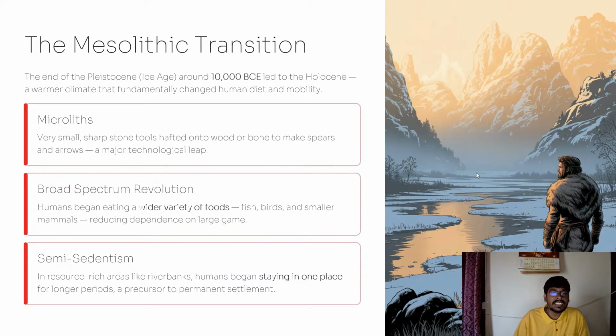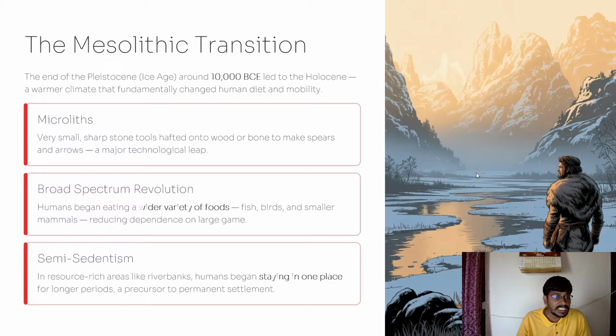And the Mesolithic transition. From the Paleolithic age, the next transition was the Mesolithic transition. This is after the end of the ice age, around 10,000 BC. It led to a warmer climate. So after the end of the ice age, the temperature gradually changed to warmer conditions, which fundamentally changed things. Human diets, their nutrition status, everything changed based on the changing climatic conditions. So there are a few important points here.